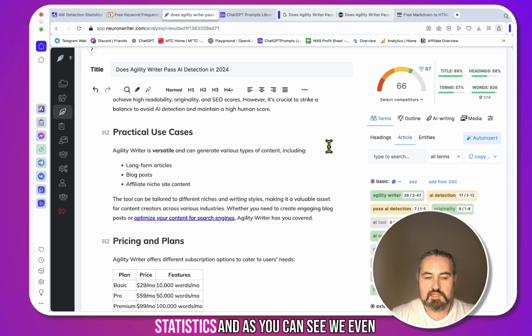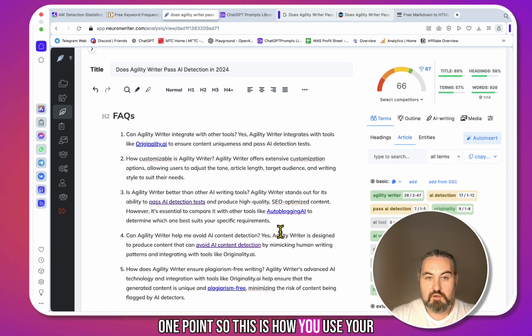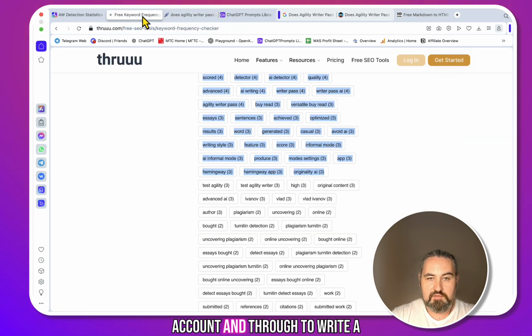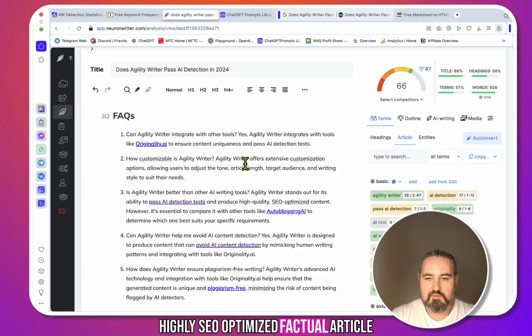And these are the statistics, and as you can see, we even managed to grow our SEO score by 1 point. So this is how you use U.com and Thruuu to write a highly SEO optimized factual article that is in line with the information gain concept.